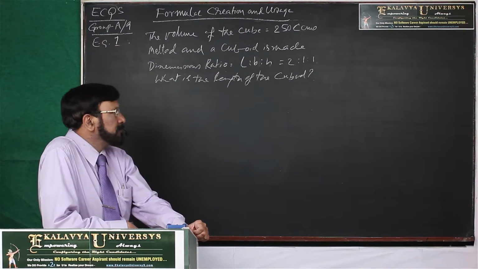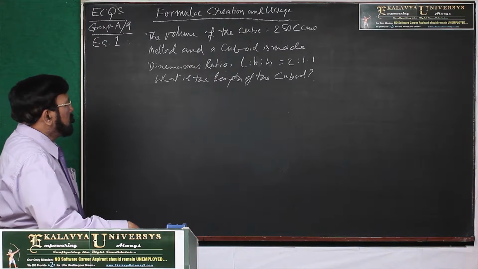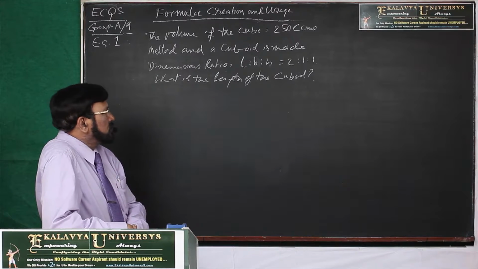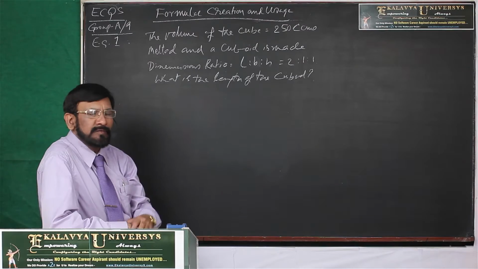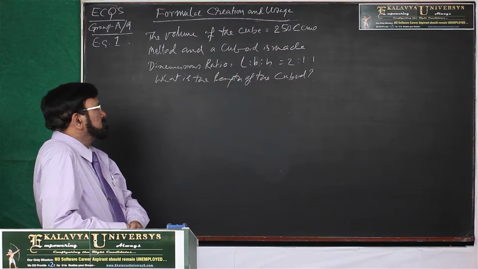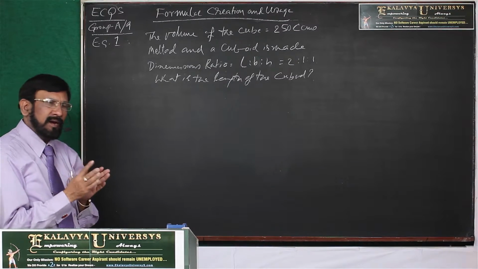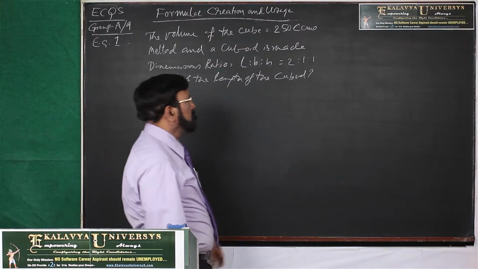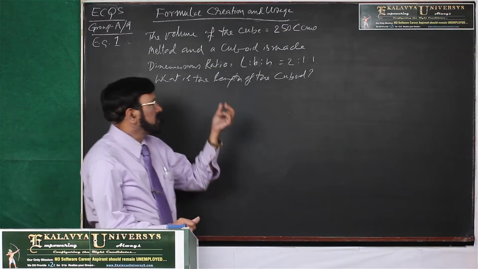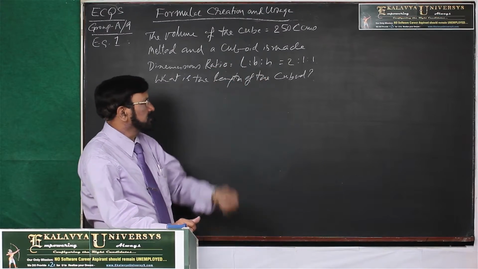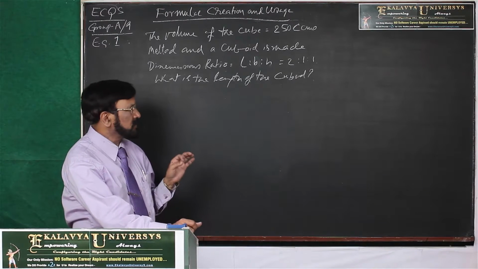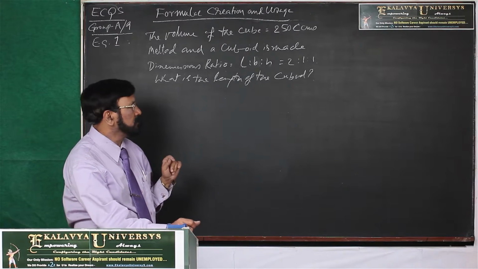Here, the volume of an iron cube is 250 cubic centimeters. It is melted and a cuboid is formed. The cuboid dimensions, length, breadth and height, are in 2:1:1 ratio respectively.